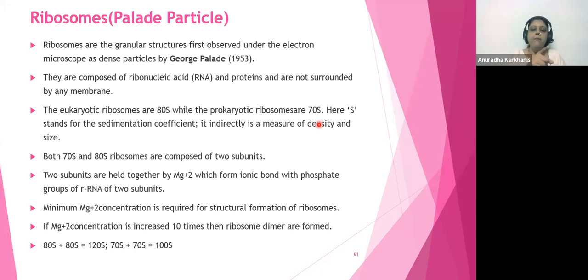Okay. Minimum Mg+2 concentration is required for structural formation of ribosomes. If the Mg+2 concentration increases 10 times, then the ribosomes will form dimers, which are not going to be any productive structures. Dimers का मतलब कैसे होता है पता है?